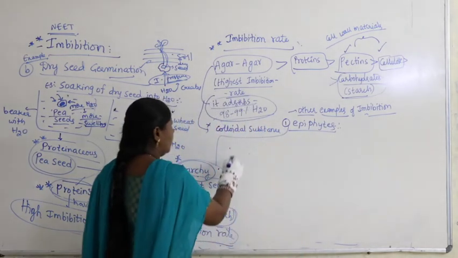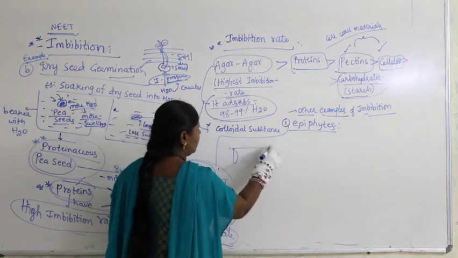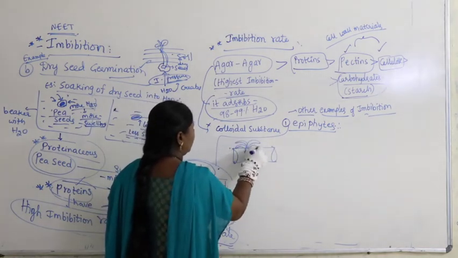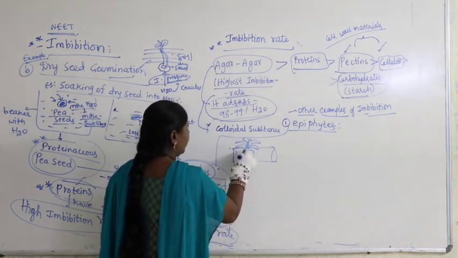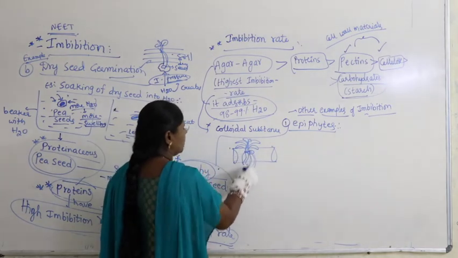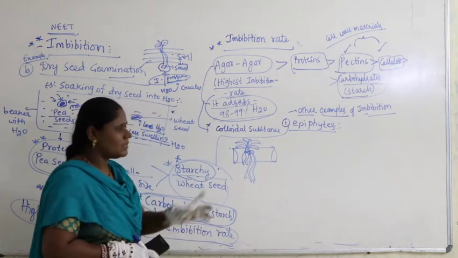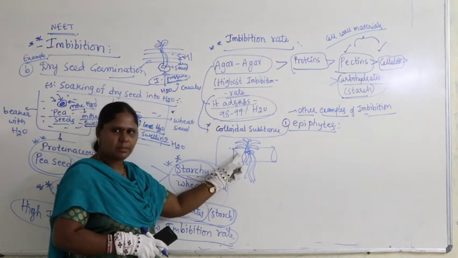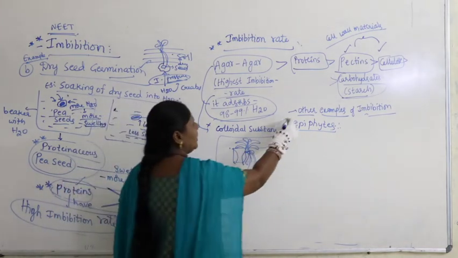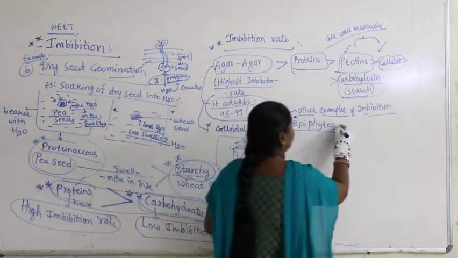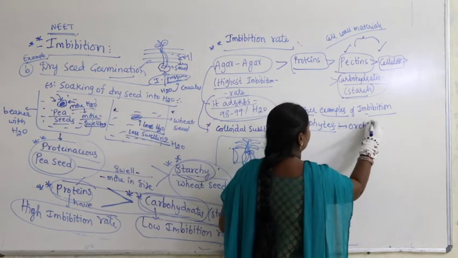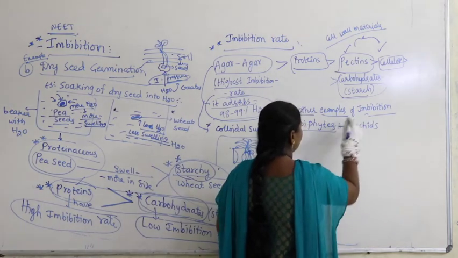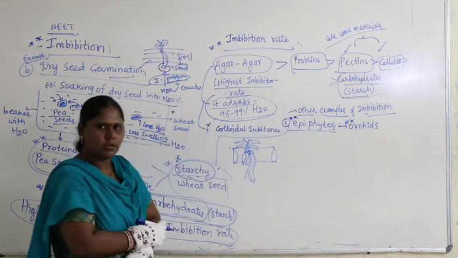They grow on the branches of other plants; smaller plants which grow on the branches of other plants are called epiphytes. Where do you find epiphytes? In the case of orchids.